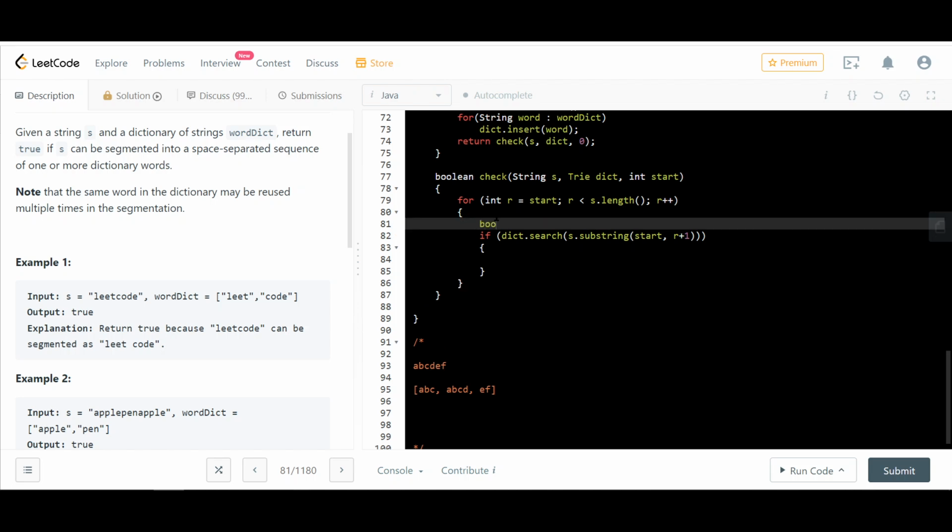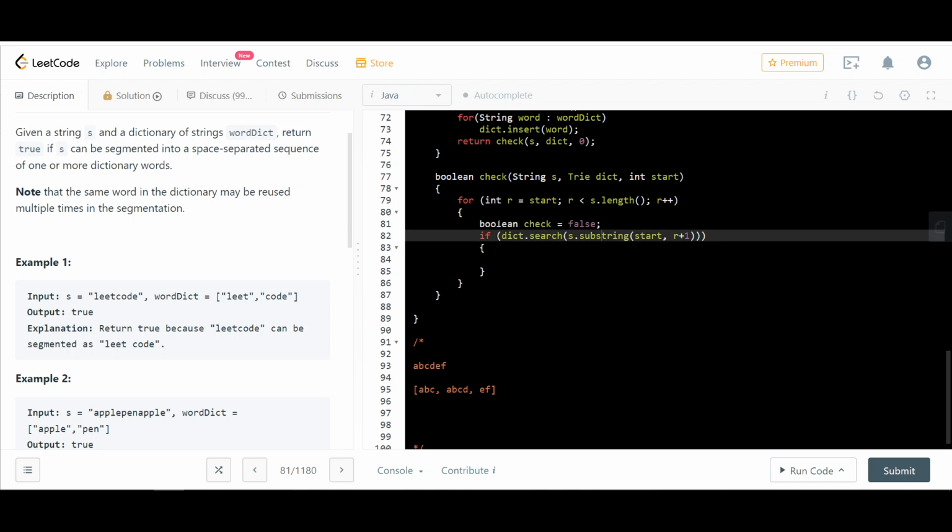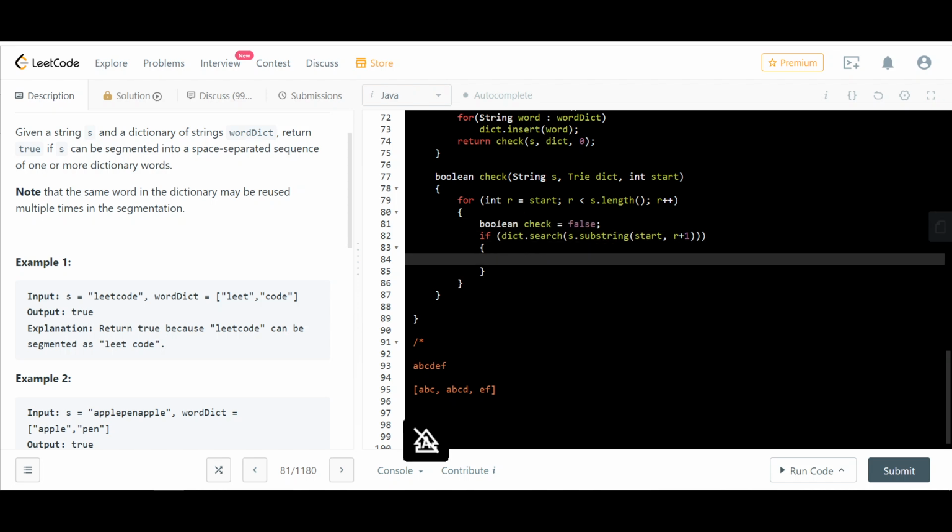So boolean check equals false. Check equals, for this case, we would do check as is, but the start would be whichever index I found, which is r. So I will do r plus 1.